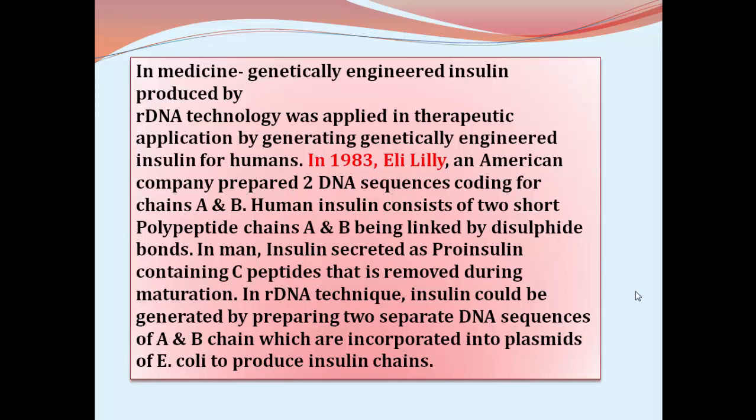This insulin is produced by using a plasmid and a bacterial cell, E. coli. E. coli is a bacterium which is prokaryotic, but this prokaryotic cell is producing insulin of human origin. It is the achievement of genetic engineering. rDNA technology has made this possible, even though E. coli cells are prokaryotes, completely simple structures compared to human body cells. But through E. coli cells, the application of rDNA technology has made possible the production of insulin.